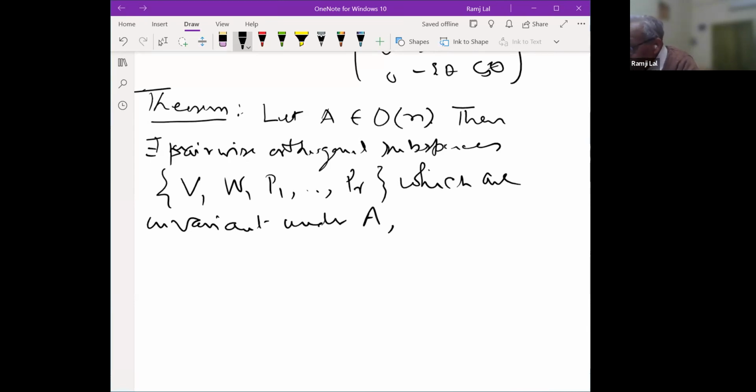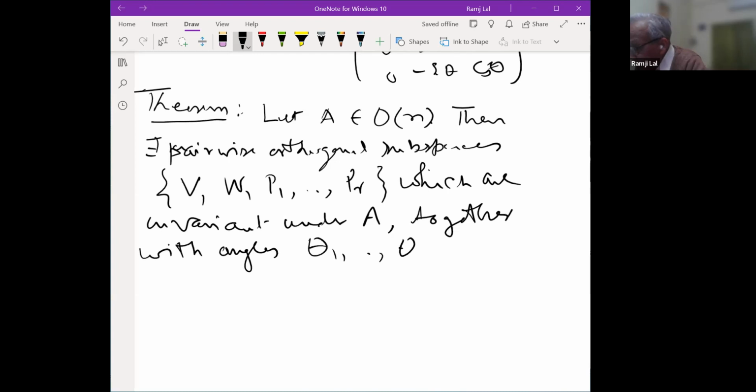And each Pi is a two-dimensional space. So these are subspaces together with angles theta1, theta2, up to theta r, where theta1 is less than or equal to theta2, less than or equal to theta r, and theta r lies between 0 and pi.